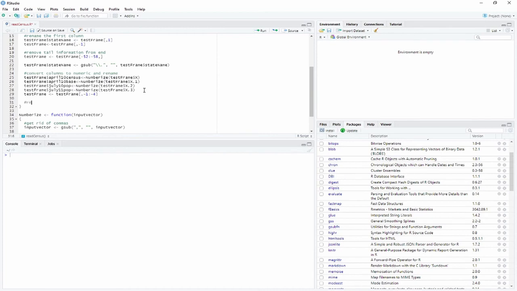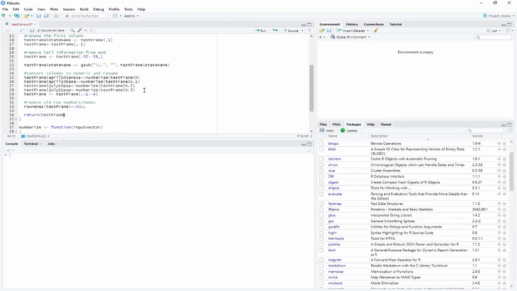Last but not least, we want to remove the old row names. Because remember we deleted some rows, so it now starts at 9 if you remember back to that data munging. So row names of test frame, we're going to make them NULL, all caps, and then we're going to return the test frame.